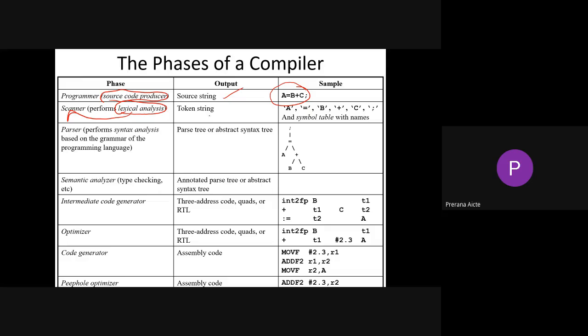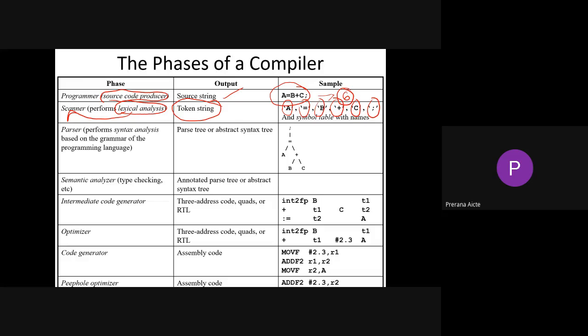See, the outcome of the scanner is token strings. So it will divide your input in terms of tokens, right? If the input is a equal to b plus c, a is a token, equal to is a token, b is a token, plus is a token, c is a token, and semicolon is a token. So how many tokens are there? 1, 2, 3, 4, 5, 6. For this particular statement, the number of tokens is 6.